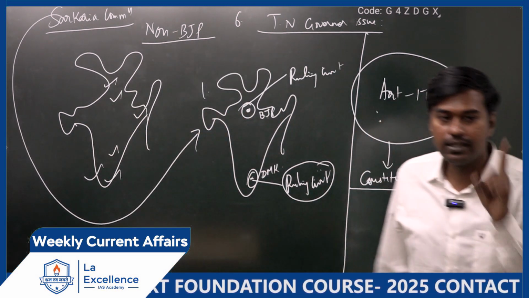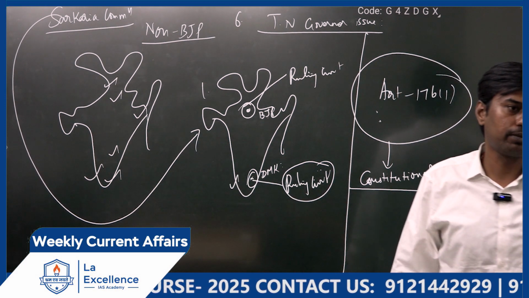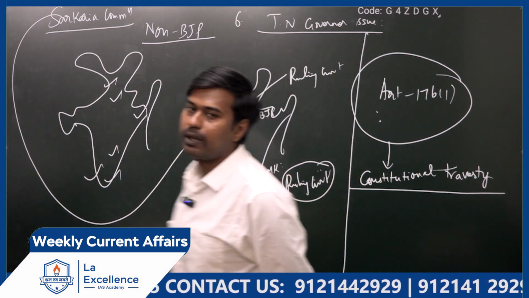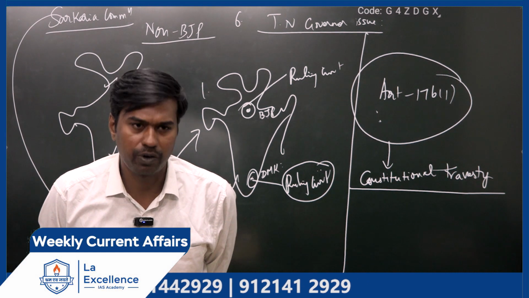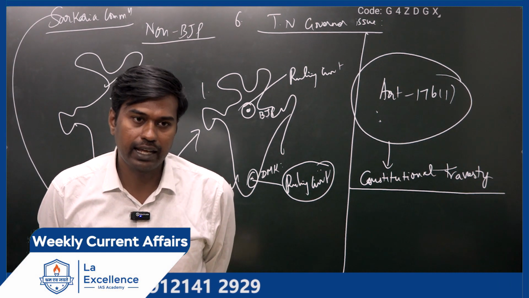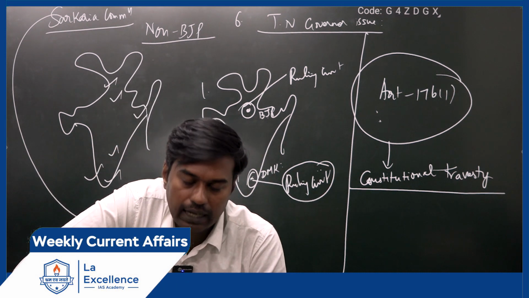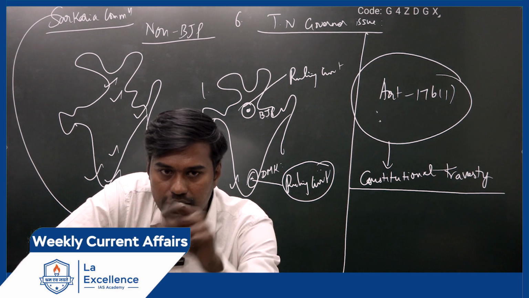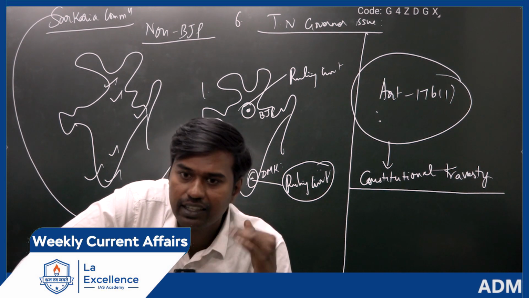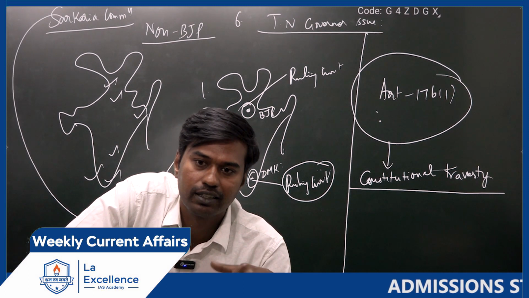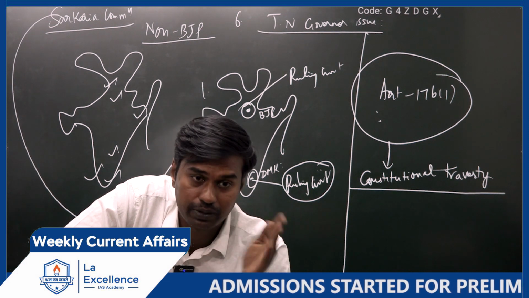Also read what is the problem which is going on, not only in Tamil Nadu, in Kerala also there was a problem with the governor. In Kerala, what happened is, with respect to the appointment of college professors, the Kerala governor and the Kerala CM, especially the state government, had a difference of opinion, because appointing someone at the college level, they said, comes under the domain of the state government, but the Kerala governor said that they don't have that kind of authority.